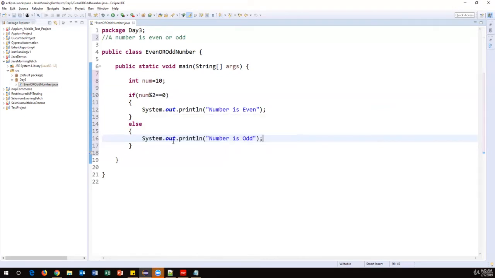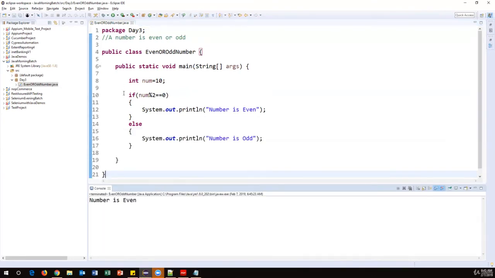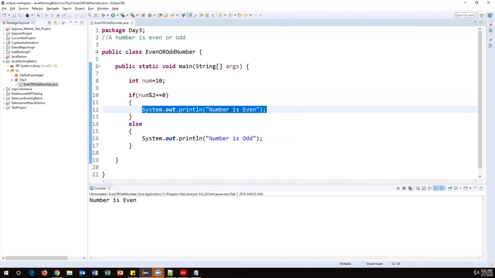Based upon a certain condition, if you want to execute some set of statements, and the condition is true, this statement will execute. If the condition is false, the else block will execute. But at a time, it will execute either the if block or the else block. Now let us execute this code. Run as Java application. Now it is saying even number. That means the if condition is true, and this block is executed.